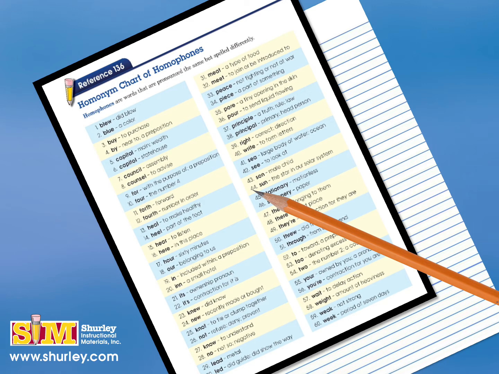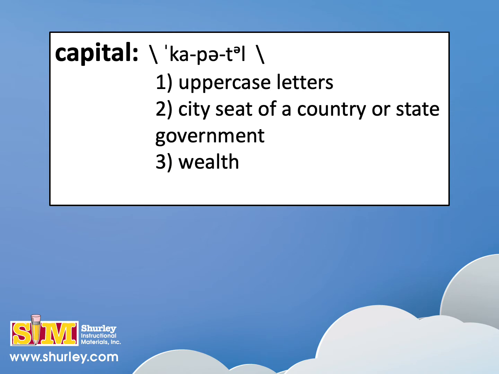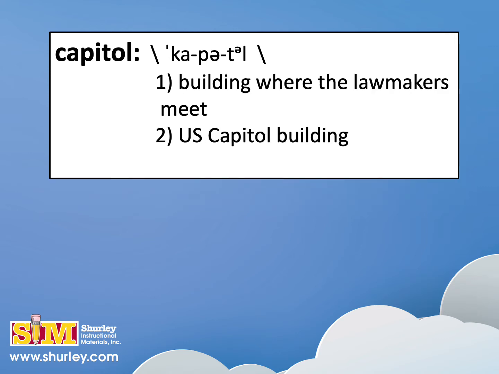Today we will discuss capital. Using the right word when writing will help keep your reader from being confused. Capital with an A can mean uppercase letters, city seat of a country or state government, or accumulated wealth. Capital with an O can mean the building where the legislative branch of government meets.